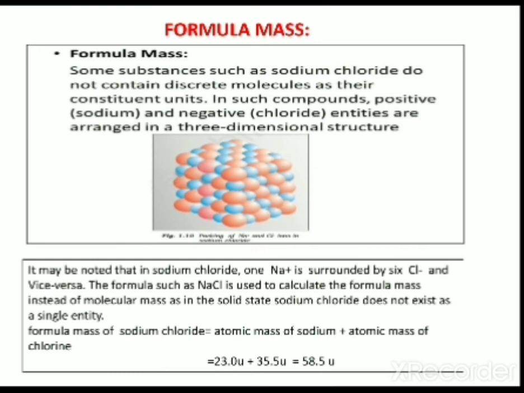CaCO3 consists of 1 calcium, 1 carbon, 3 oxygen. So you sum the atomic mass of calcium plus atomic mass of carbon plus 3 into atomic mass of oxygen. After simplification, it gives the formula mass of calcium carbonate.